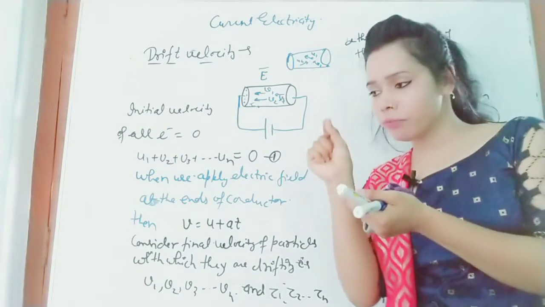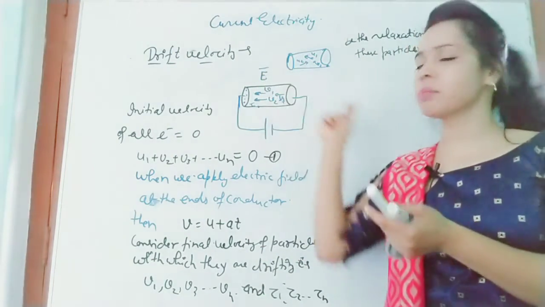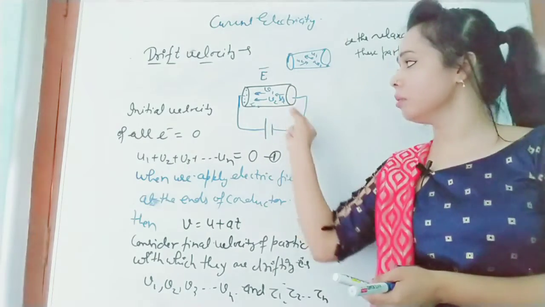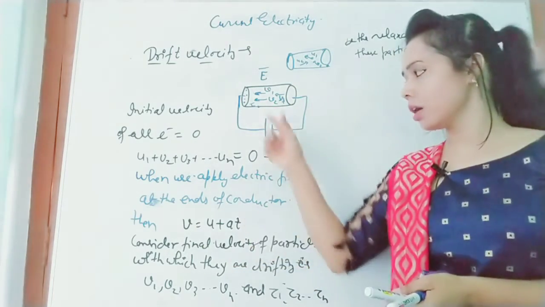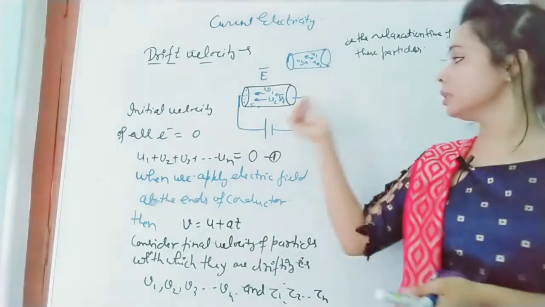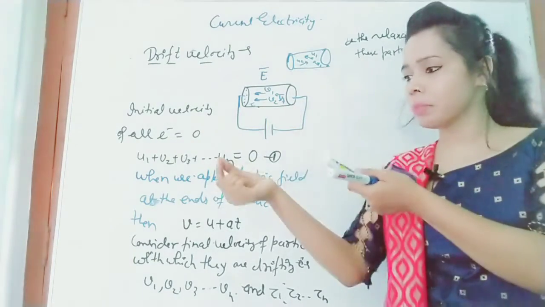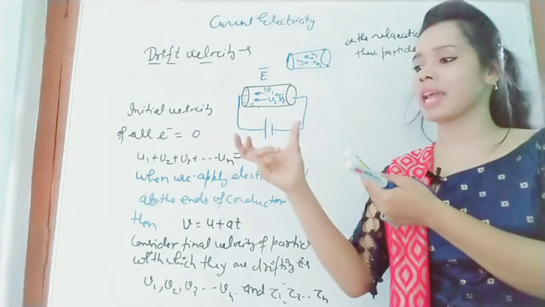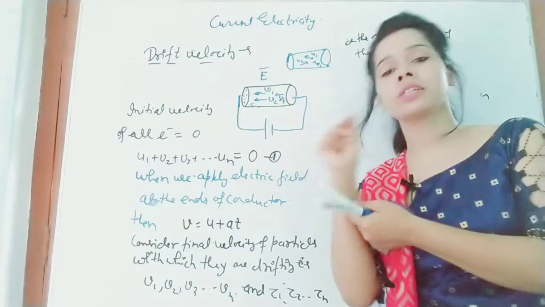Means if a particle is accelerated because of this electric field, it will move with velocity v. Suppose before collision with another particle it takes time tau 1. That is the relaxation time.